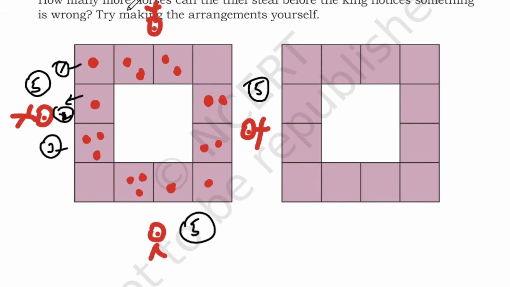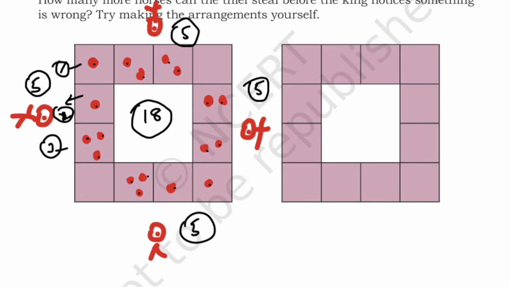Again here 2 plus 2, 4, 4 plus 1, 5. So the king counted totally 20 horses, but actually how many horses are there? 1, 2, 3, 4, 5, 6, 7, 8, 9, 10, 11, 12, 13, 14, 15, 16, 17, 18. So we only have 18 horses.